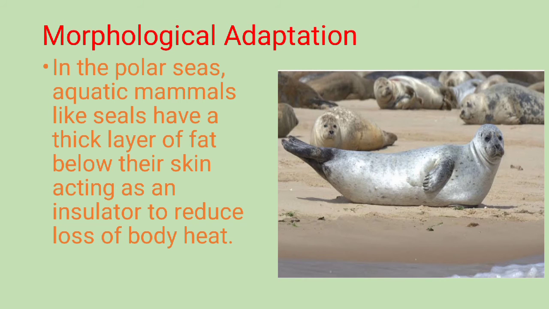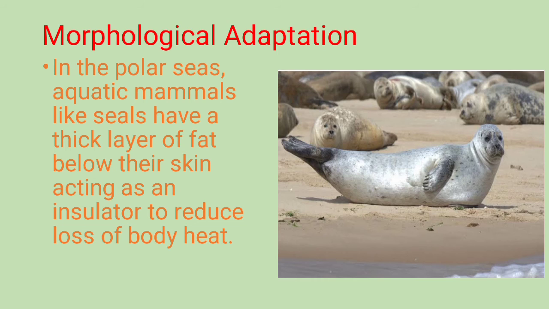Then the next morphological adaptation example we can see in the polar areas, that is, in the aquatic mammals. We have seen the seals. Seals have a thick layer of fat below their skin, acting as an insulator to reduce the loss of body heat. Seals are the aquatic mammals which are present in the polar seas.